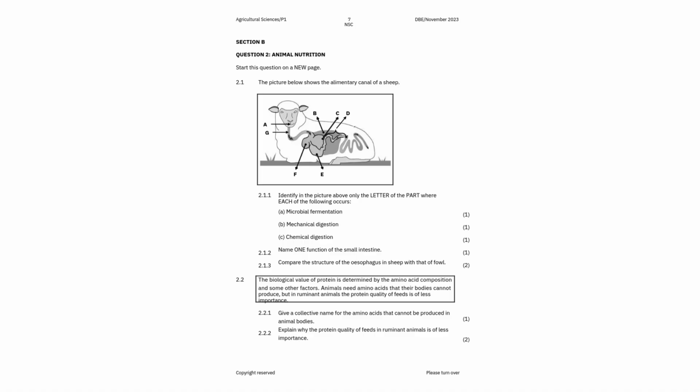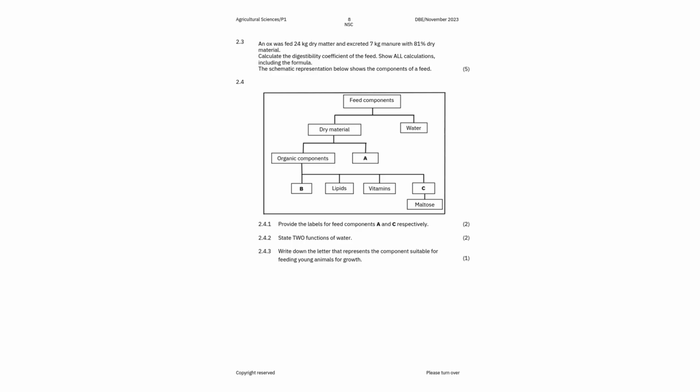Then now we are coming to the digestibility coefficient, right? So you are given a question there, obviously. You're gonna see at the end of the statement, an ox was fed 24 kilograms of dry matter and excreted 7 kilograms of manure with 81% of dry material. So calculate the digestibility coefficient of the feed. Show all calculations, including the formula.